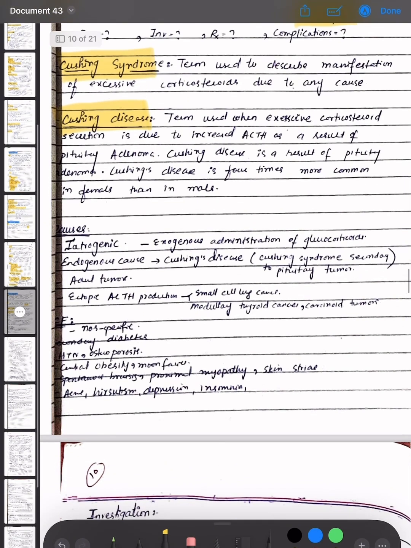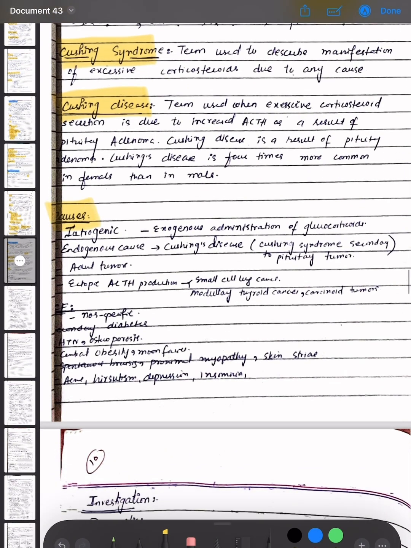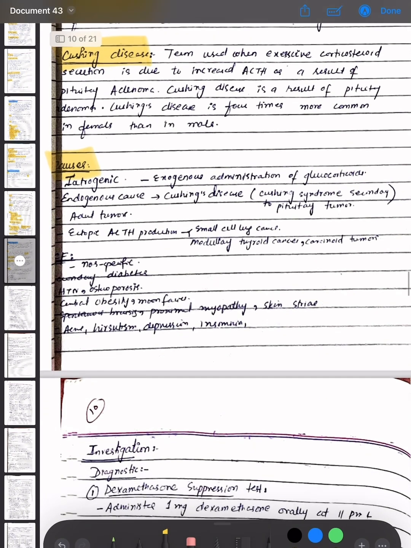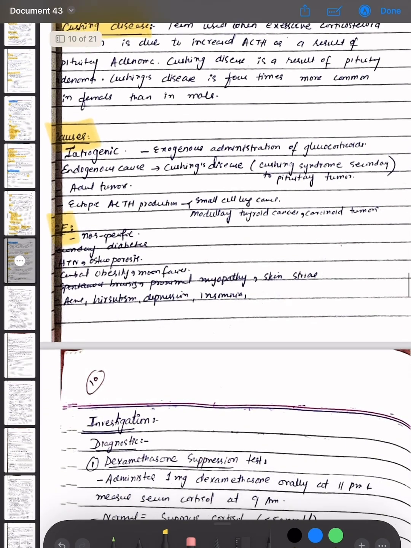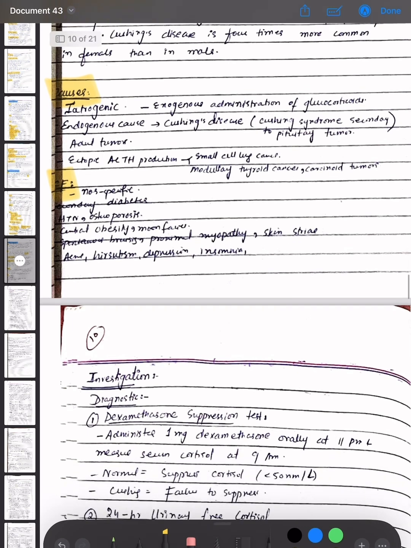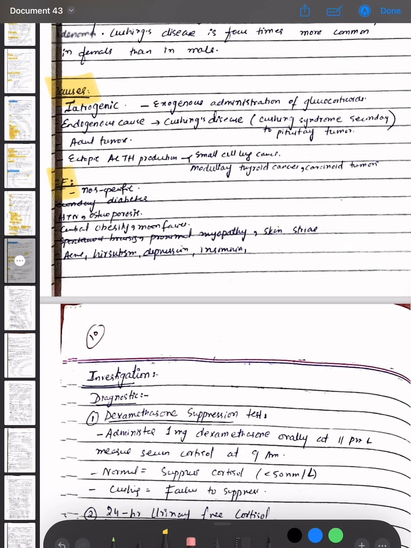The causes are iatrogenic or exogenous administration of glucocorticoids, and endogenous causes: Cushing's disease, Cushing syndrome secondary to pituitary tumor, adrenal tumor, ectopic adrenocorticotrophic hormone production, that is small cell lung cancer, medullary thyroid cancer or carcinoid tumor. The clinical features are non-specific: secondary diabetes, hypertension and osteoporosis, central obesity and moon facies, spontaneous bruising, proximal myopathy, skin striae, acne, hirsutism, depression and insomnia.